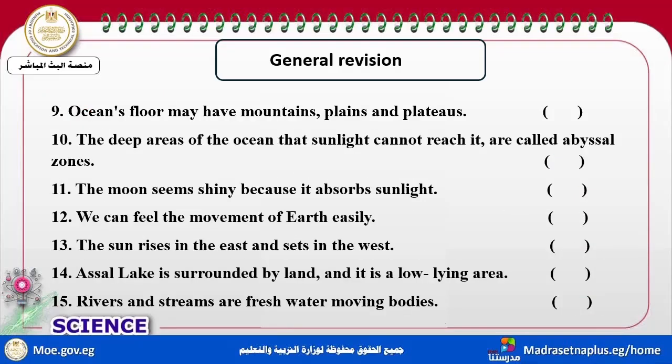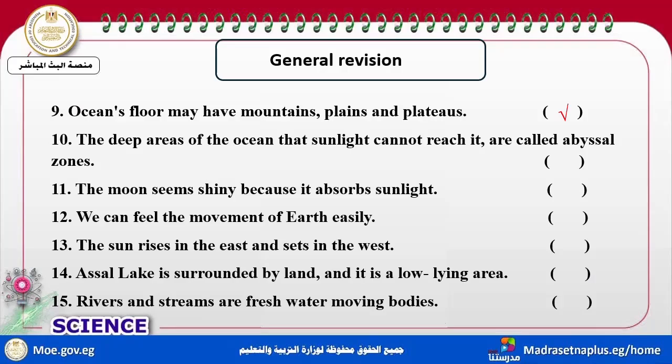The ocean floor may have mountains, plains, plateaus. That's true. The deep area of the ocean which sunlight can't reach is called, my dear students, the abyssal zone.